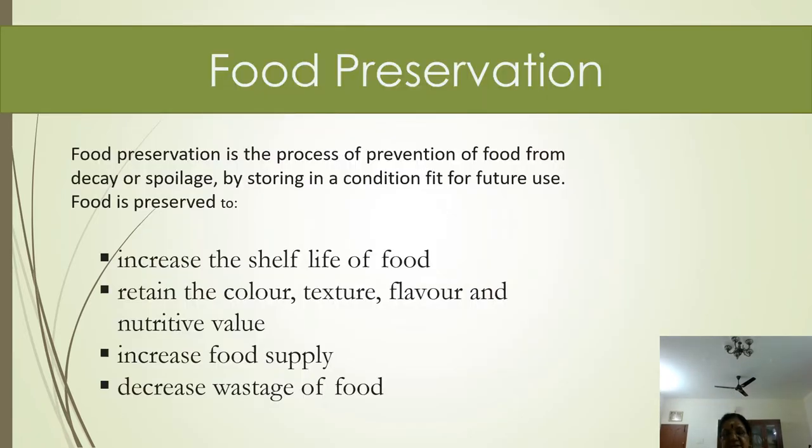Food should be preserved due to food spoilage. Food products can become contaminated by bacteria and fungi, which can spoil milk, meat, fish, vegetables and fruit.